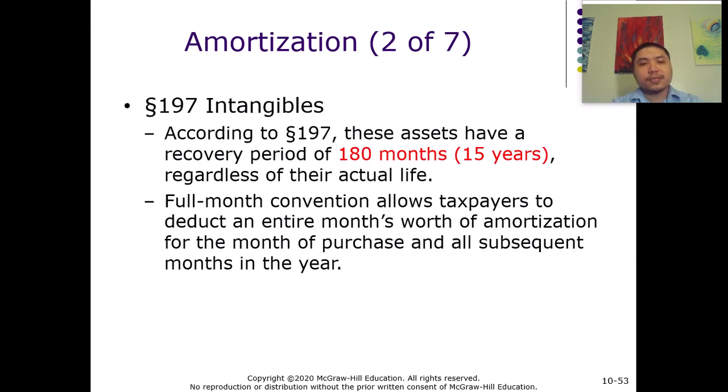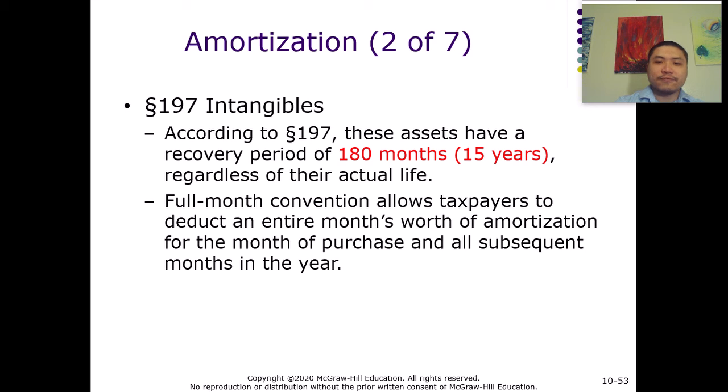The first one is Section 197 intangibles. For this type of intangible asset, the recovery period is set at 180 months, or if you divide it by 12, that's equivalent to 15 years. So it doesn't matter what the actual life of the intangible asset is.